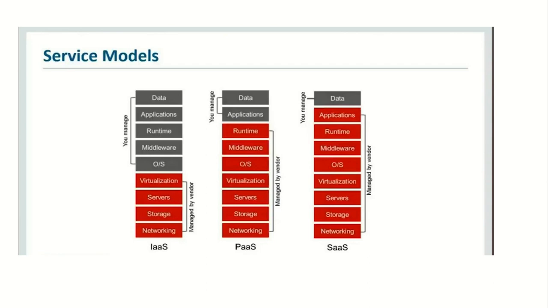And service provider, cloud service provider managed only virtualization, server, storage and networking. This is the technical part.